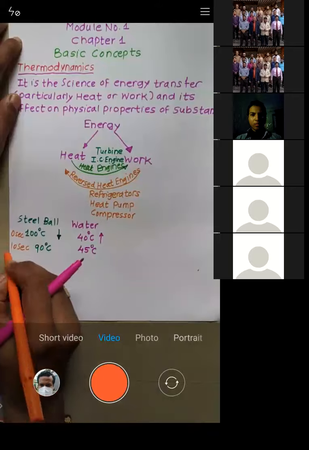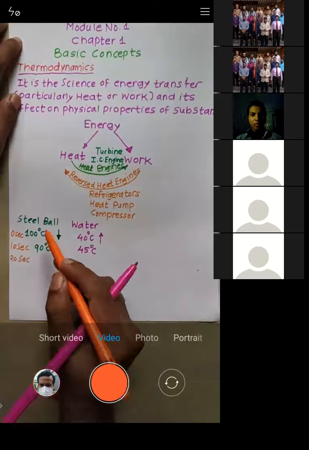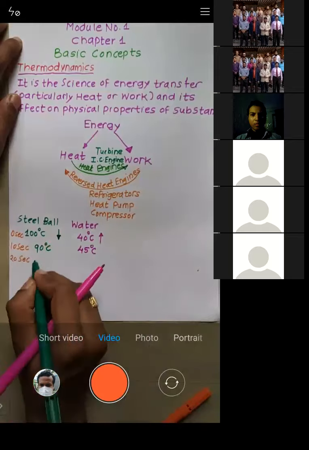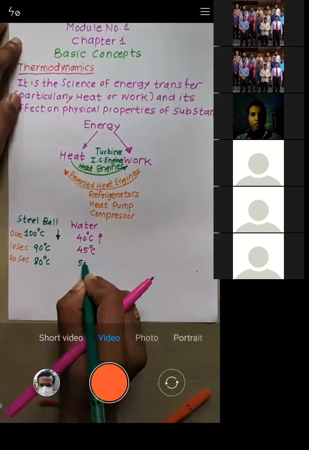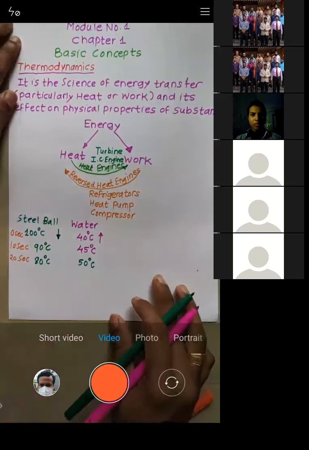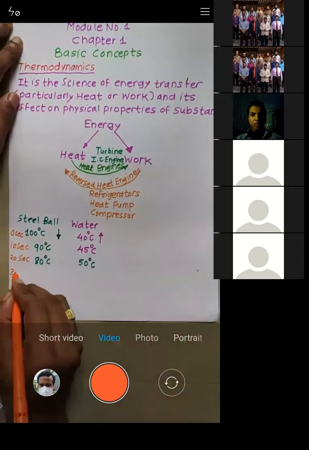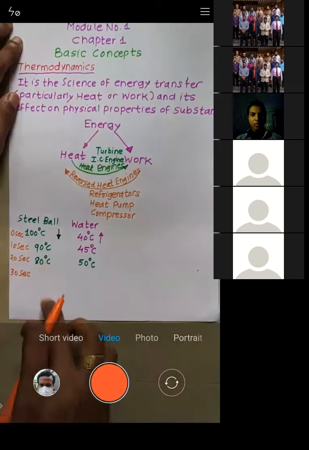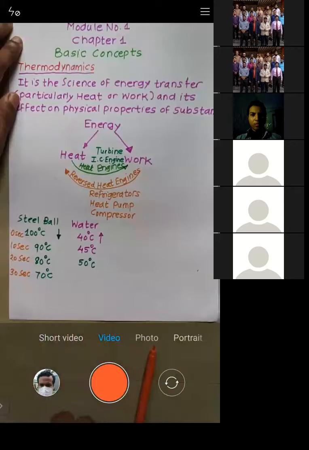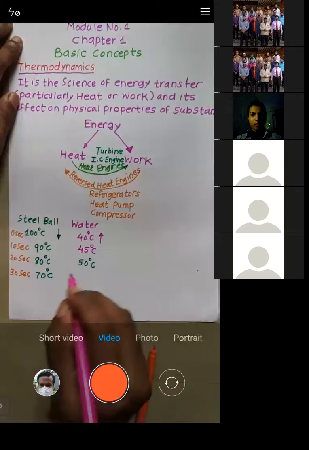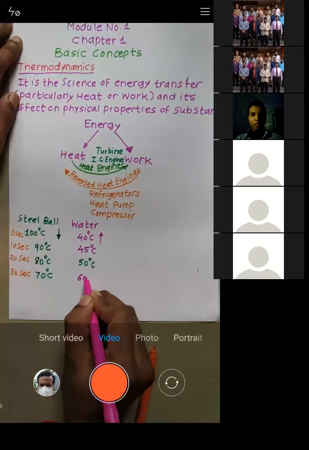Let's say after 20 seconds, the temperature has dropped to 80 degrees Celsius and the water has increased to 50 degrees Celsius. After 30 seconds, the temperature dropped to 70 degrees Celsius, and the water increased to 60 degrees Celsius.